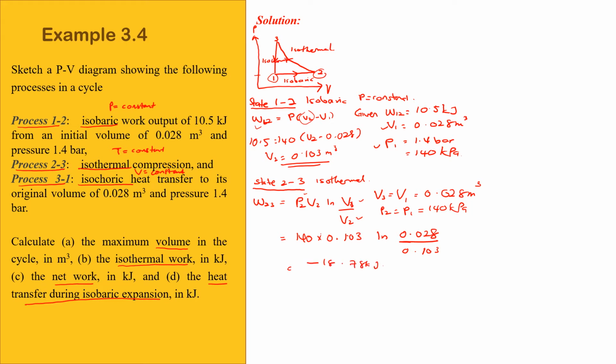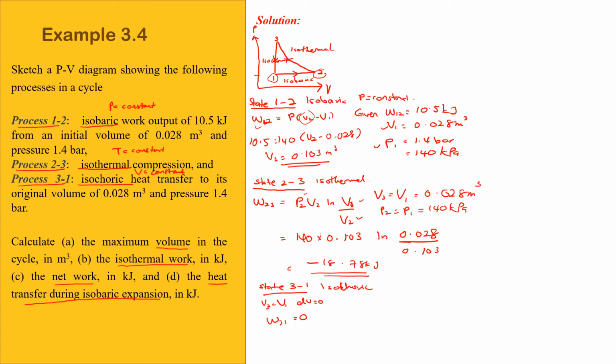Okay. So next, dekat state 31. Okay. So state 31 dia adalah isochoric. So isochoric yang constant adalah volume. So bila V3 is equal to V1, jadi dV is equal to 0. Then W31 akan jadi equal to 0.